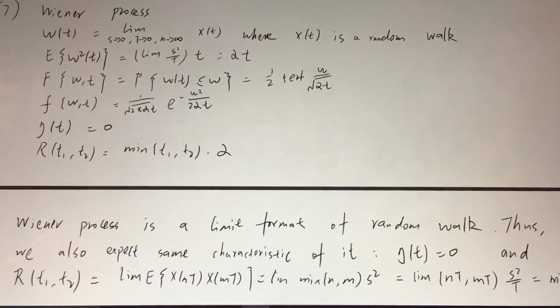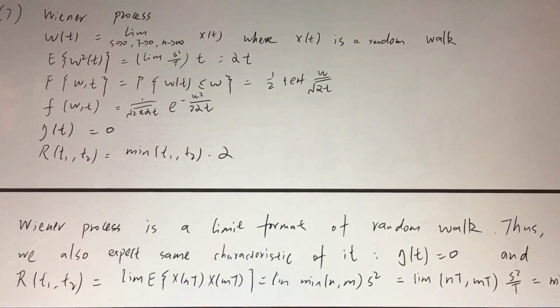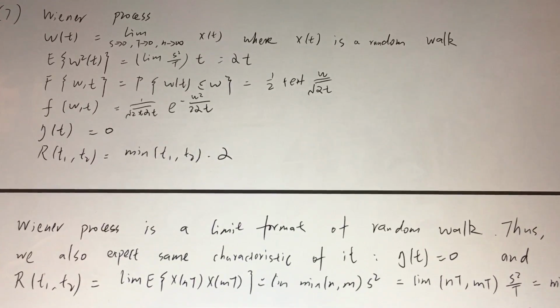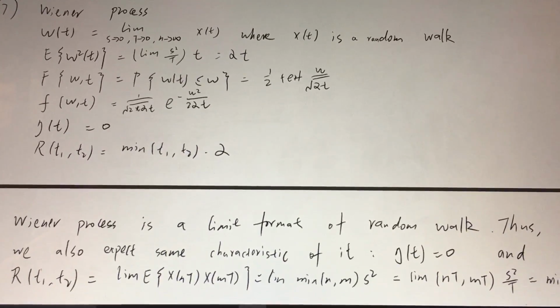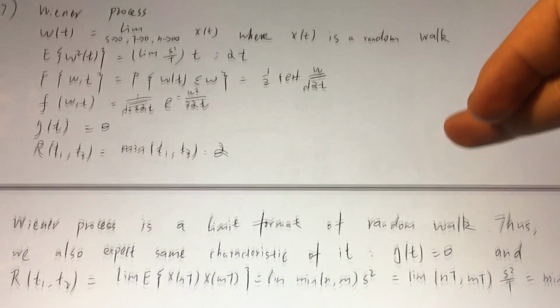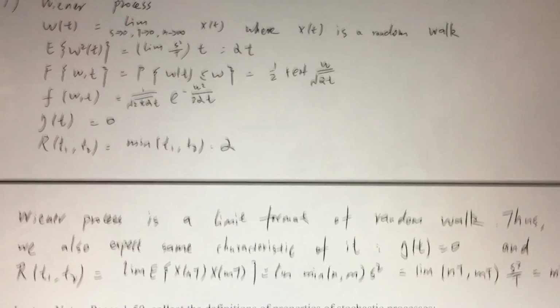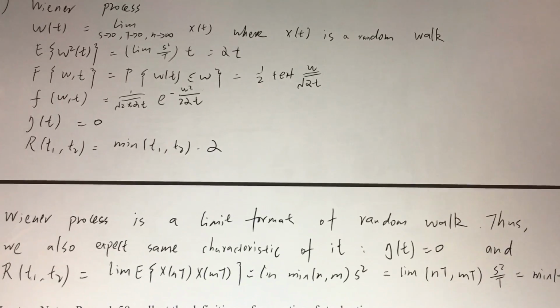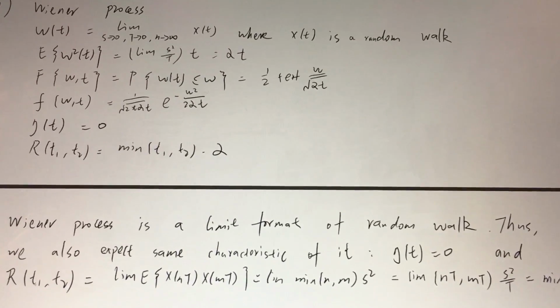We get the mean of the Wiener process is 0. The autocorrelation function is the minimum of t1 and t2 times alpha. So here we know that the Wiener process is the limit form of the random walk.